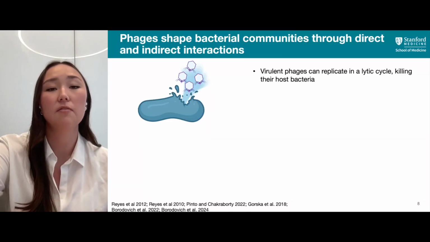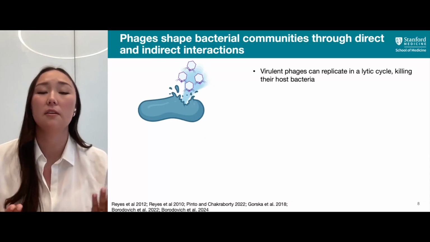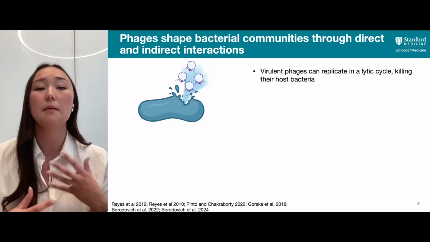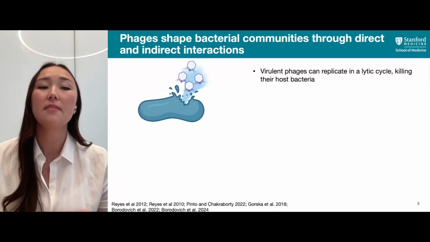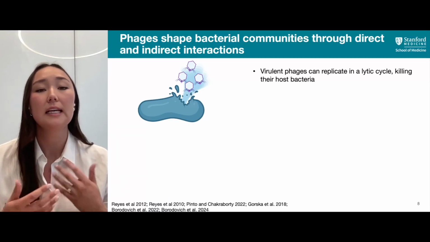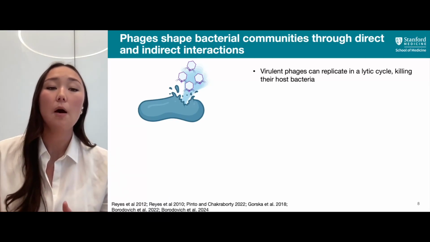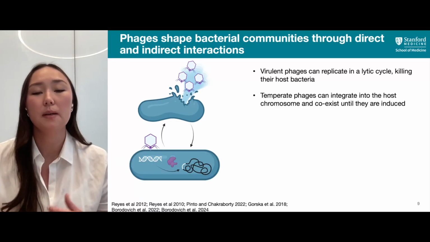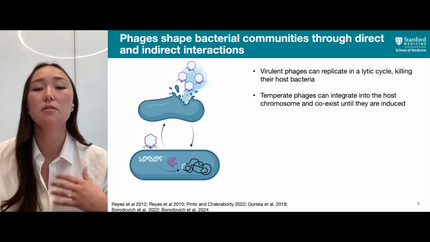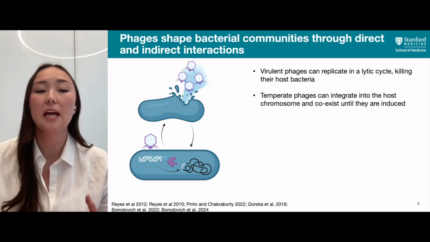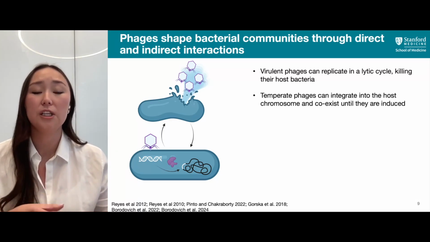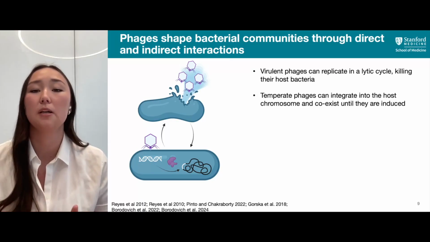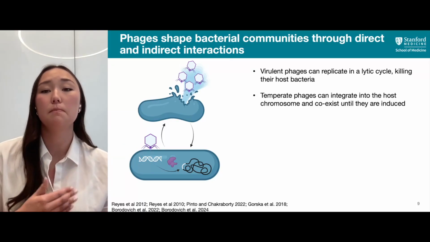However, in other communities, we know that phages can shape bacterial communities through direct and indirect interactions. So typically when you think of a phage, you likely think of the virulent phages, which inject their genomic DNA into their host. They make many more of these viruses, and then they lyse and burst out of the cell, killing their bacterial host.